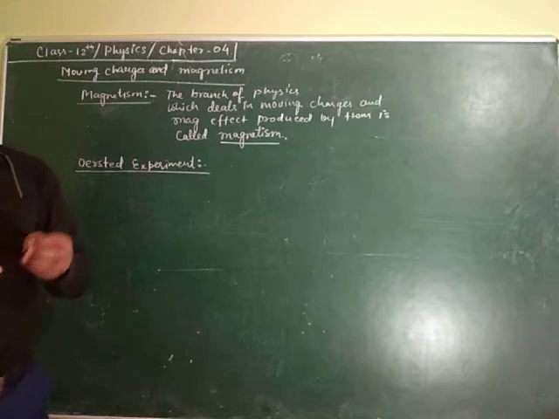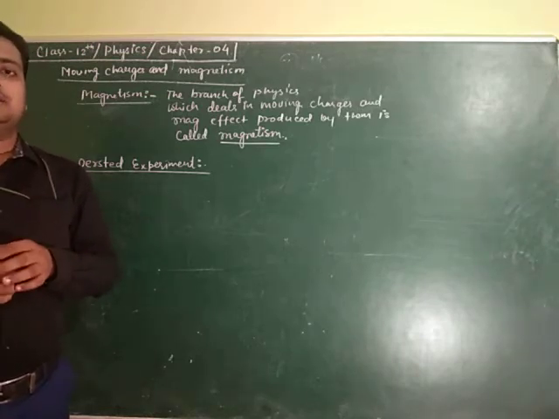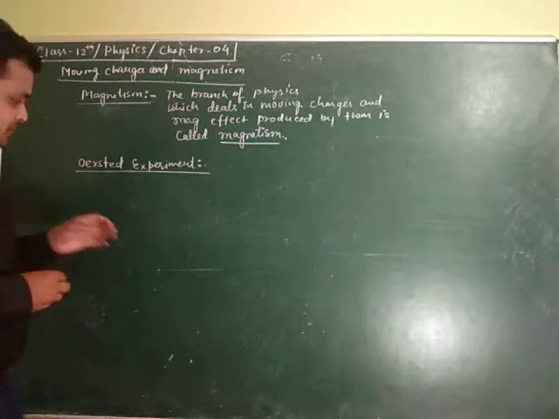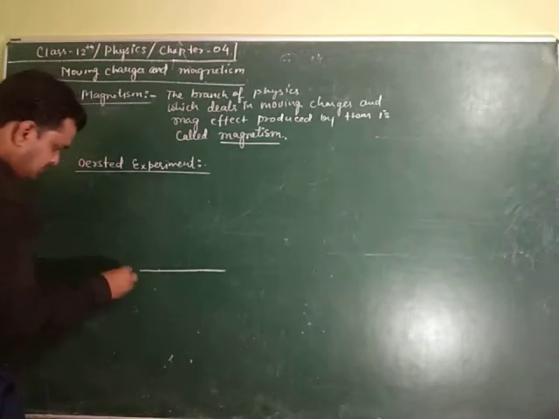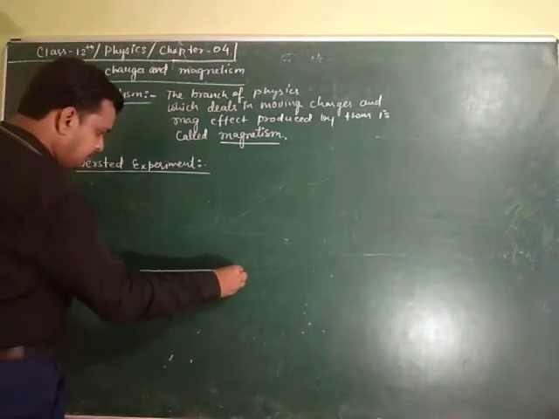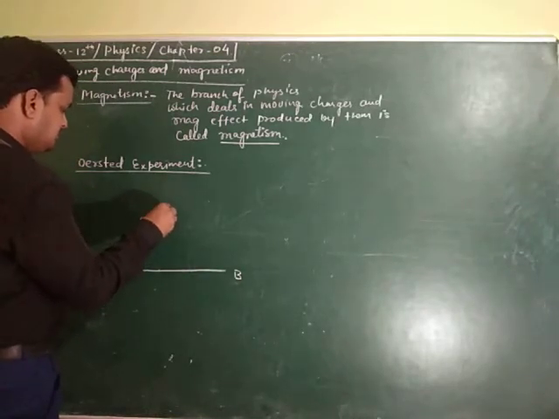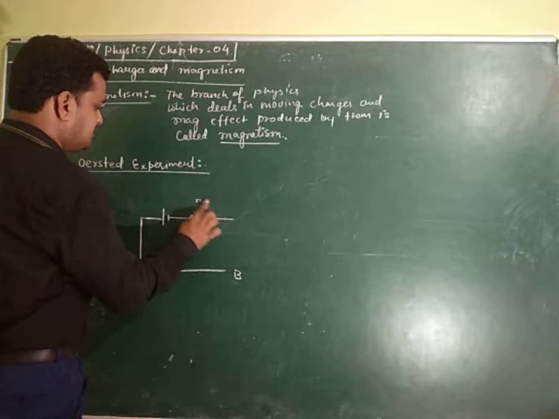It is said that when a current is passing through a conductor, then around the conductor a magnetic field is produced. So let us consider there is a conductor AB, connected through a battery E, and there is a rheostat also provided just to control the amount of current.